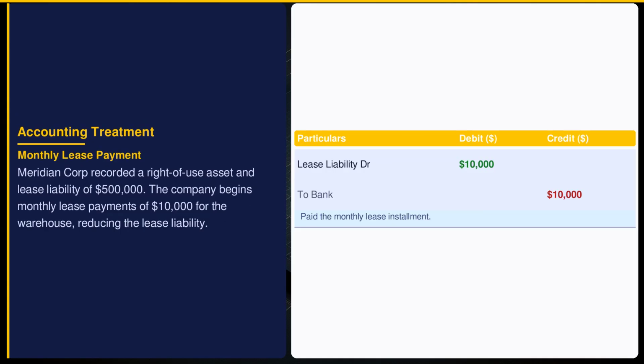A monthly lease payment reduces the lease liability by $10,000, consistent with the amortization schedule. Indian Accounting Standard 116 mandates the reduction of liability upon payment, impacting cash flow and debt levels. Meridian Corporation's bank account reflects this cash outflow, showing the real cash commitment of the lease.